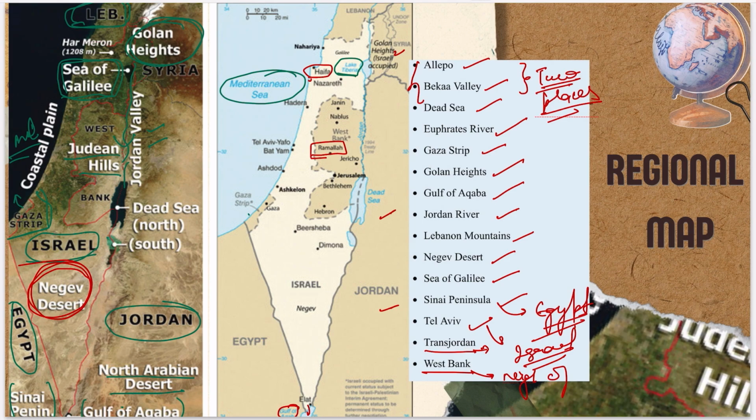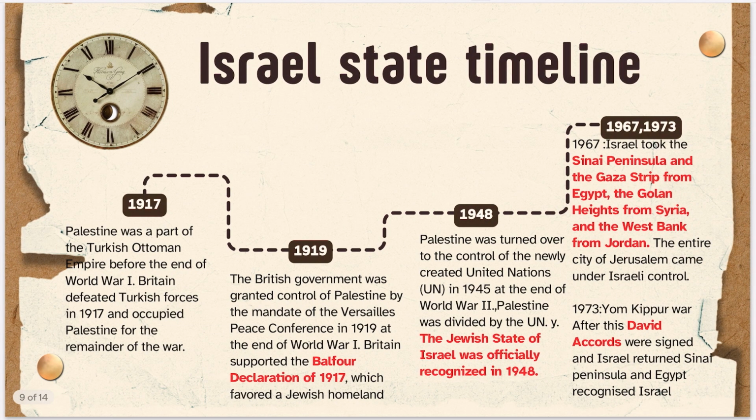and focus on these places, you may get some of these places. Now if we come to the Israel state timeline, what happened, what are the various accords, what were the various declarations which are often related to the Israel Palestine issue. So the story starts from 1917.